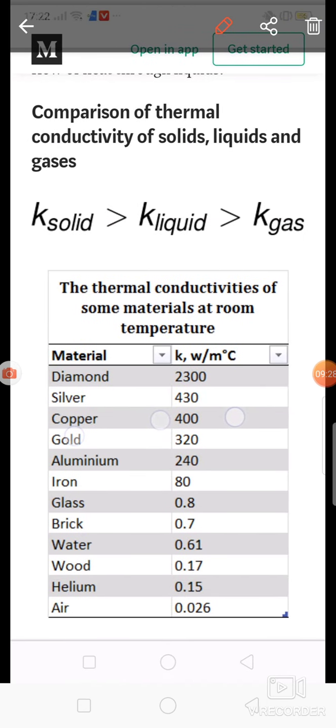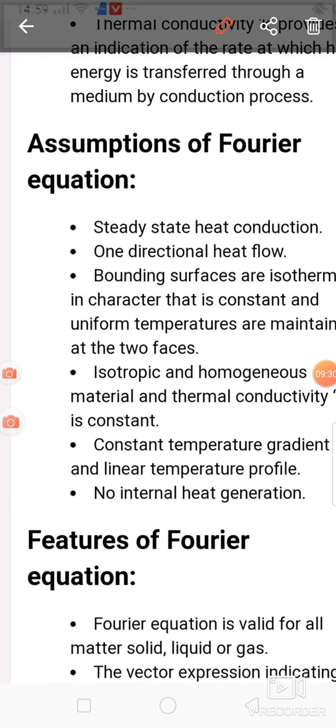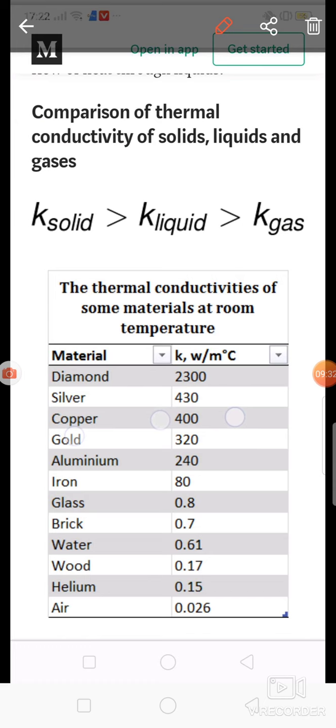K is nothing but thermal conductivity. What is meant by thermal conductivity? Thermal conductivity is the ability of a material to transfer heat. If any material has higher thermal conductivity, that material transfers more energy.